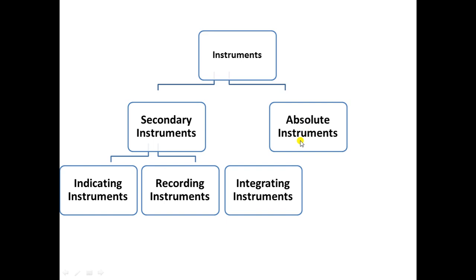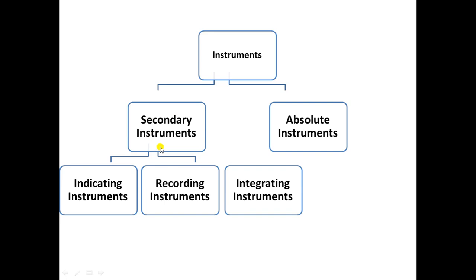In the galvanometer, you get the value of current flowing in the circuit. To get that value of current, you need to first have the deflection produced by the current, the radius of the coil, the number of turns used in the coil, and after having all these values only, you will be able to calculate the current in the galvanometer. So all of this is included in absolute instruments. Whereas in secondary instruments, all these processes are not there. Secondary instruments will directly give you the value, like the picture of the thermometer we have seen, it directly indicates the value of temperature.